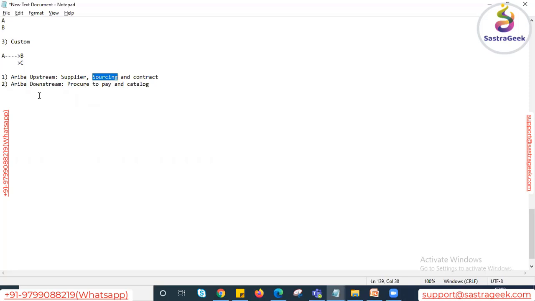The same goes for Ariba downstream. These are individual modules, and customers are totally free to subscribe to a particular module, or to adopt the complete Ariba suite as well.